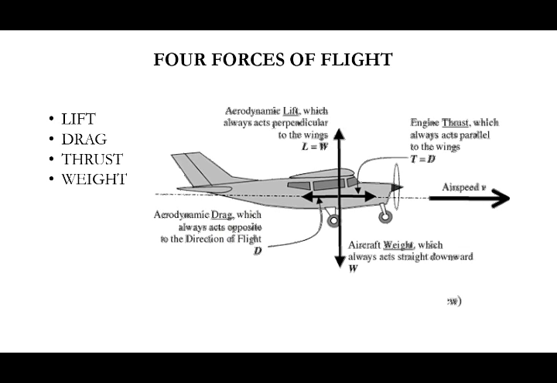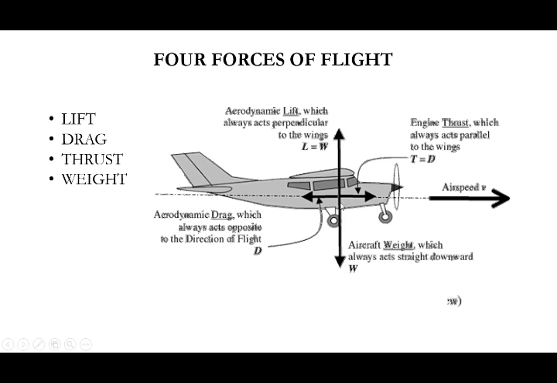So whenever any object or machine flies through air, some forces act on it. Let me show what are the four forces acting on flight, which is a major part of study. So lift, drag, thrust, weight. Of these four words, you are familiar with the word weight. Weight is the complete weight of an aircraft acting at the CG point.